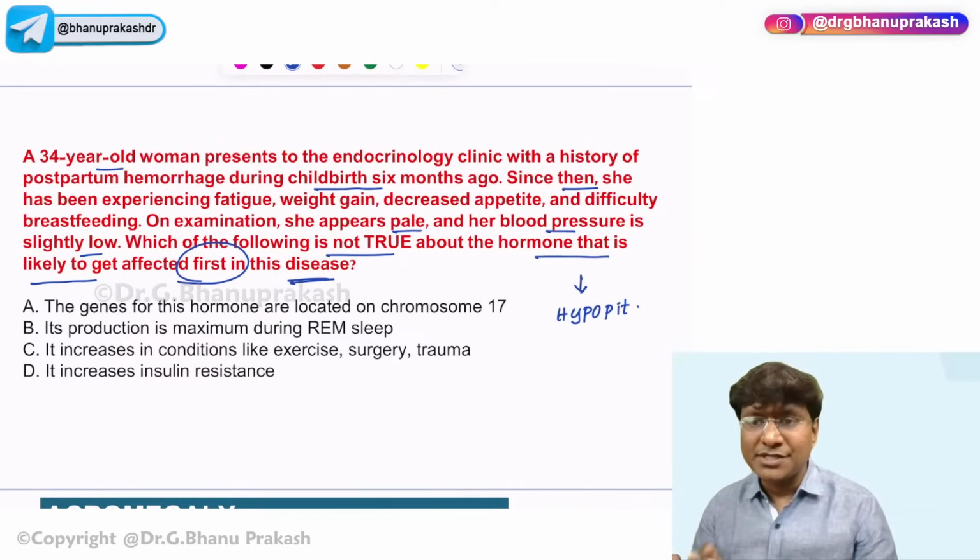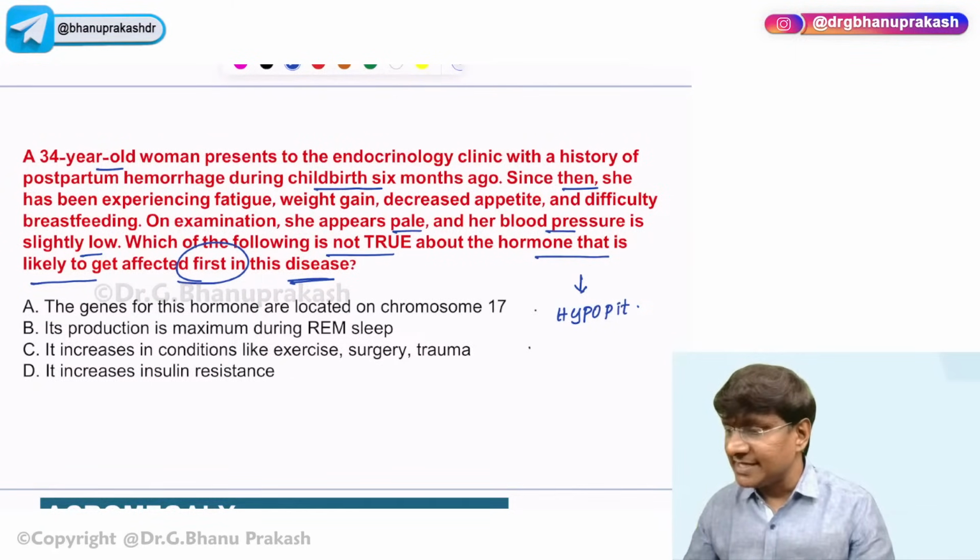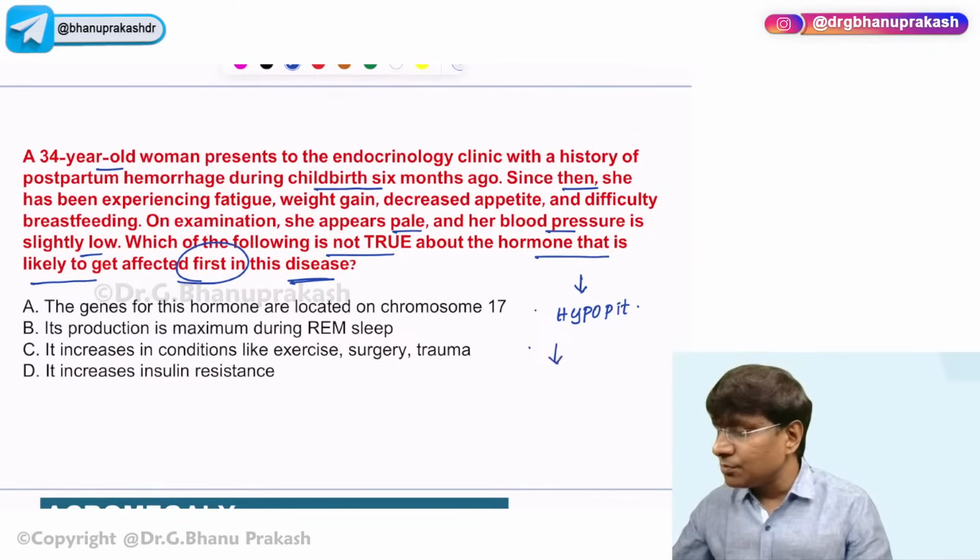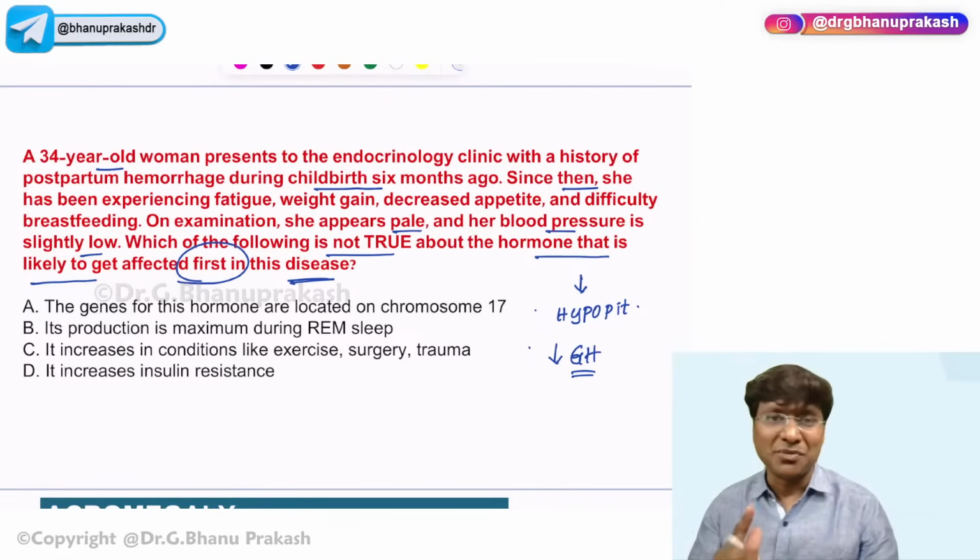Now, in hypopituitarism, what is the first hormone that will be reduced? In hypopituitarism, the first hormone that will be reduced is, yes, please answer this, not thyroxine. The first hormone that will be reduced is the growth hormone. So growth hormone is the one which is reduced first.